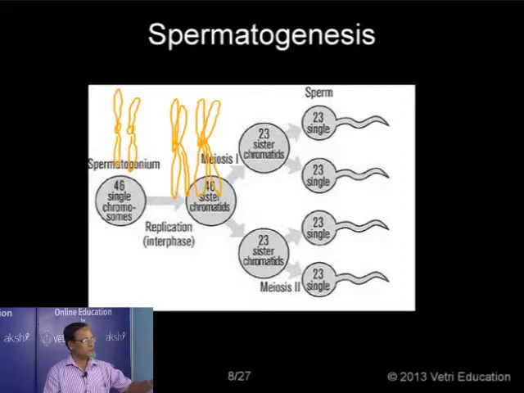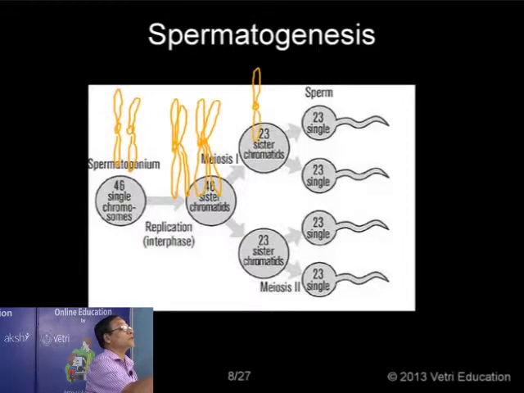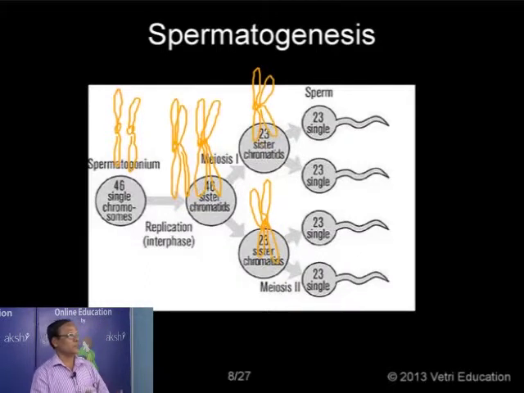As a result, instead of having 46 here, we have only 23 chromosomes. Here we are taking 2, the split chromosome, here 1, another 1, before actually being separated. So this is what we call 23 chromosomes with the sister chromatids.